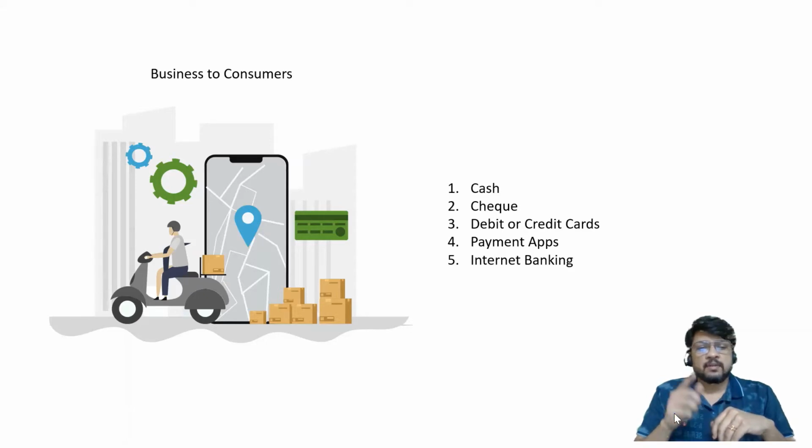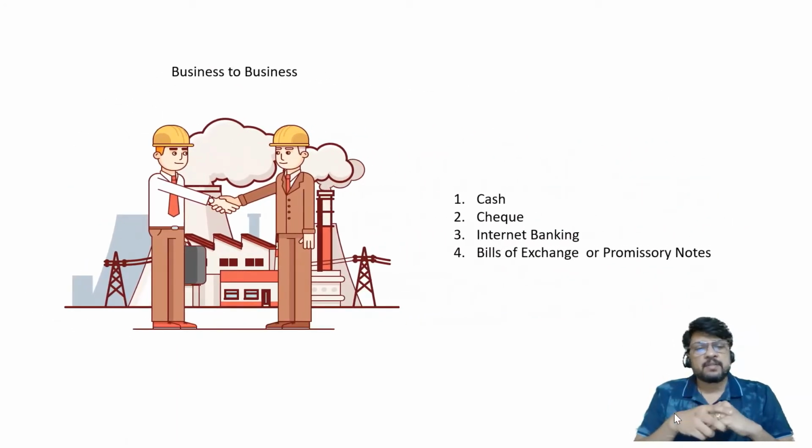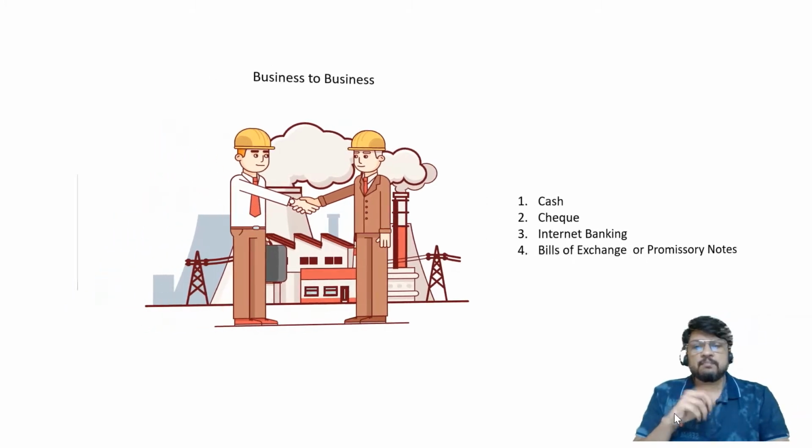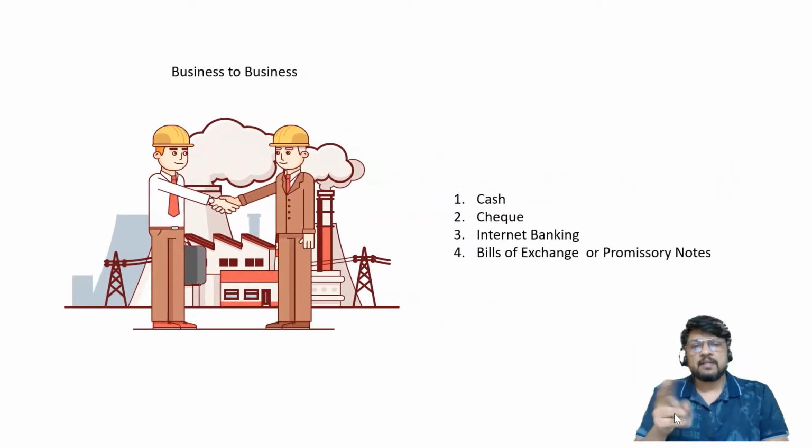In such a situation, the payment of the transaction is done either by using cash, check, debit or credit card, payment apps or internet banking. On the other hand, if we are considering the second type of business, wherein one party, that is the seller, is also a business and the other party, that is the buyer, is also a business, in such a situation it will be called B2B, business to business. First one B2C, business to consumer, and second one B2B, that is business to business.